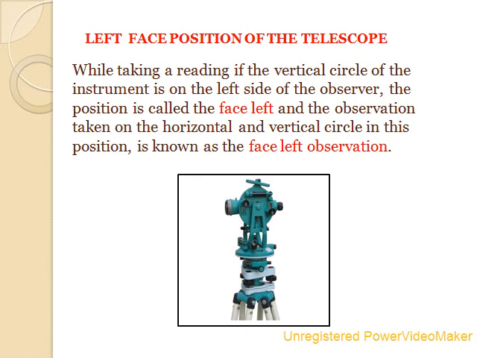Left face position of the telescope. While taking a reading, if the vertical circle of the instrument is on the left side of the observer, the position is called the face left, and the observation taken on horizontal and vertical circle in this position is known as the face left observation.